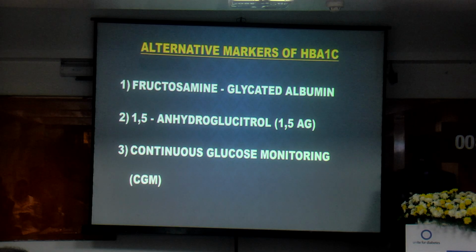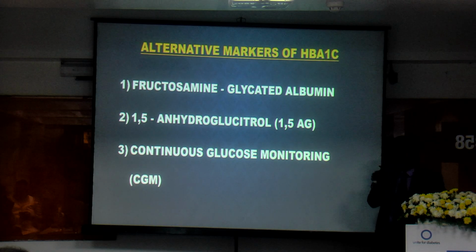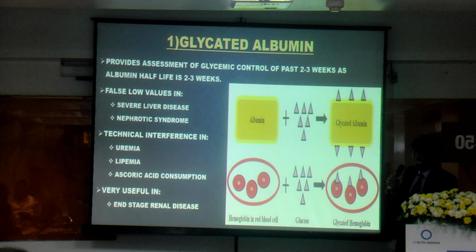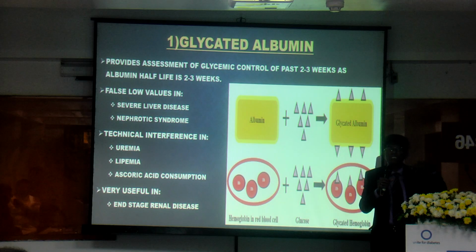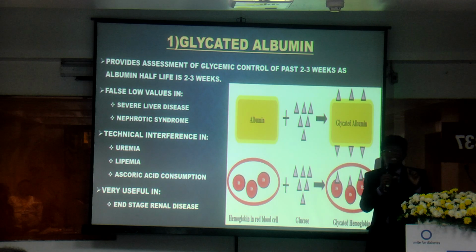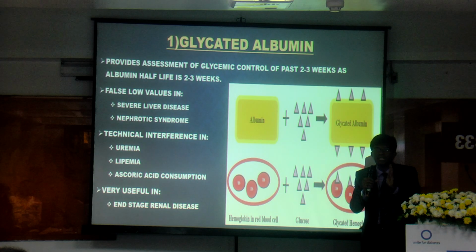So is there any alternative marker? There is so much confusion. Yes, you can use fructosamine and 1,5 AG, and you have CGM, of course, and capillary blood glucose, CBG. Glycated albumin, as I told you earlier, works on the principle that a monosaccharide will have affinity towards any protein. The same principle is applicable here: albumin is bound with the same monosaccharide. But one thing is, albumin half-life is only 21 days, so it will assess the sugar level over around 2 to 3 weeks.